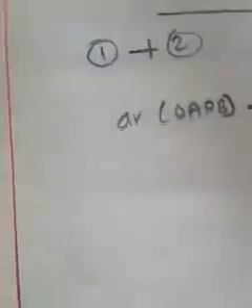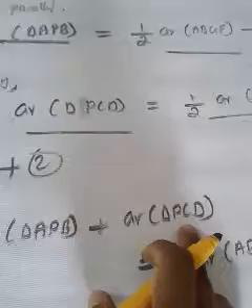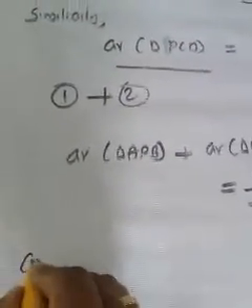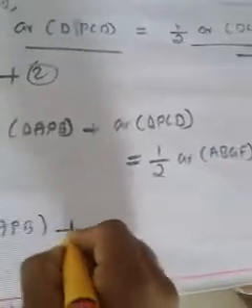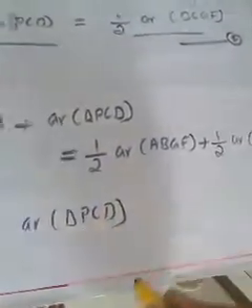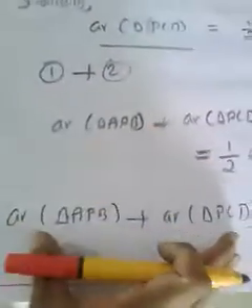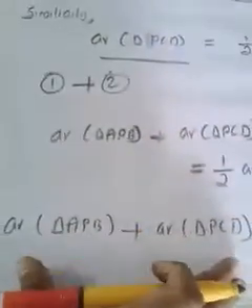Okay, now let's see what it becomes. Area of triangle APB plus area of triangle PCD; left side as it is, because we cannot expand it. The LHS I maintain as it is, no change, is equal to this side.